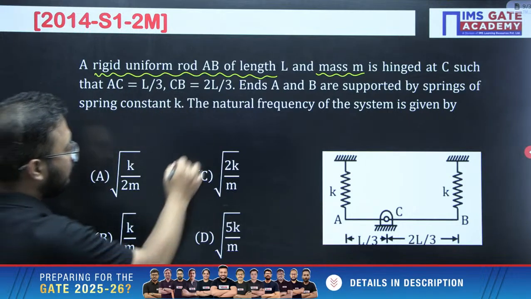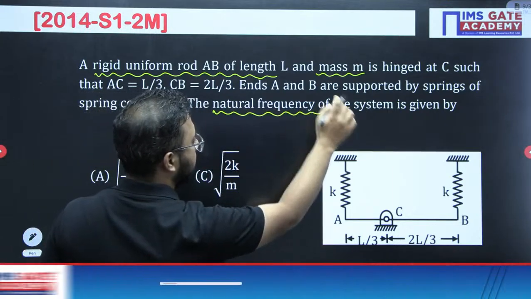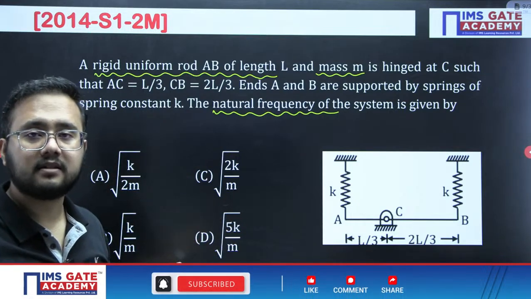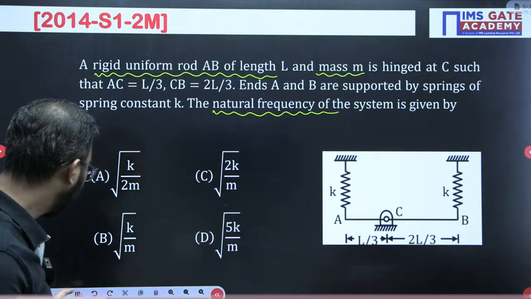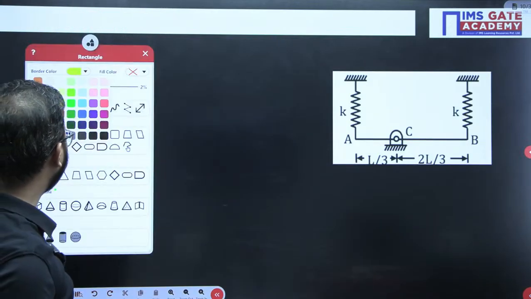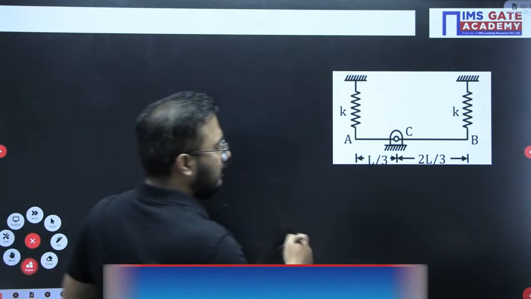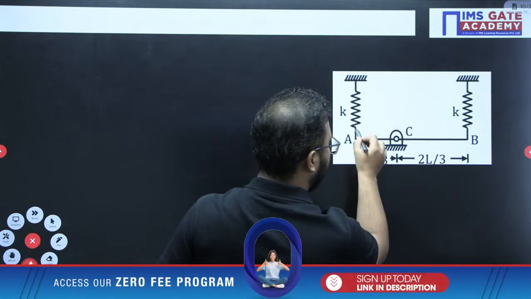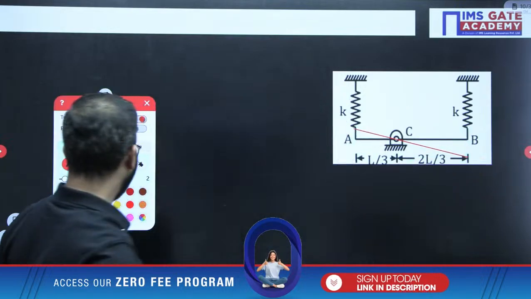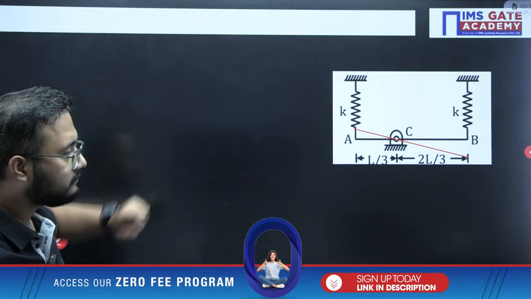What we need to calculate is the natural frequency of the system. Again, what you need to do is disturb the system. So how will we disturb the system? Let us see again what we are going to do. We will give a disturbance to it. Let's suppose I have provided a clockwise rotation like this.